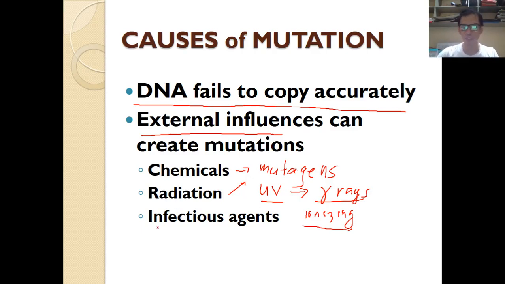Next, there are some infectious agents like viruses that can cause mutation. These are retroviruses like HIV and others. Other examples of viruses are polio or something like that. These viruses tend to change the DNA composition of their host target. Alright, so basically these are the two causes of mutation: one, DNA fails to copy accurately, and two, external influences.